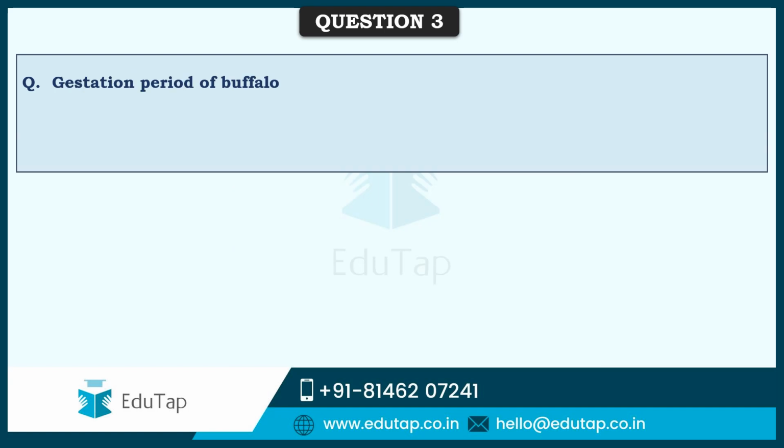So friends, what is the gestation period of buffalo? Gestation period is nothing but the time period for which the animal carries its fetus before giving delivery to it. So here the gestation period of buffalo as such is 316 plus or minus 5. This is according to the options.